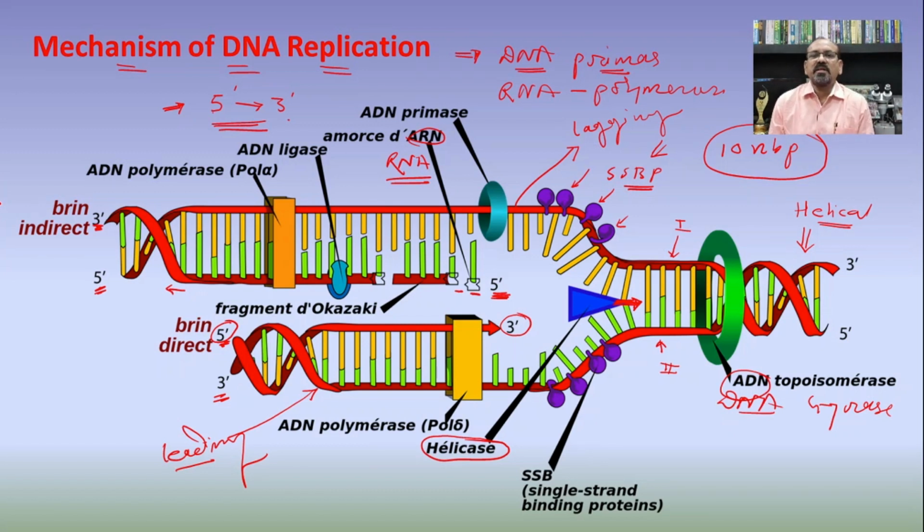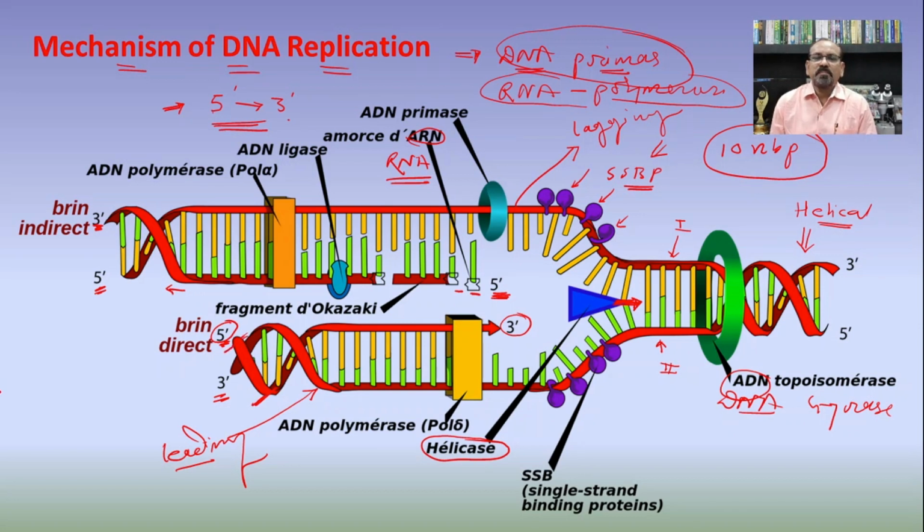This process of the initiation of the DNA replication is carried out by the DNA primase in the eukaryotes, and by RNA polymerase on one strand and DNA primase on the other strand in the prokaryotes. So in this way, after synthesis of the primer, say for example here there is a synthesis of a new strand, and up to this we can say that it is a primer.